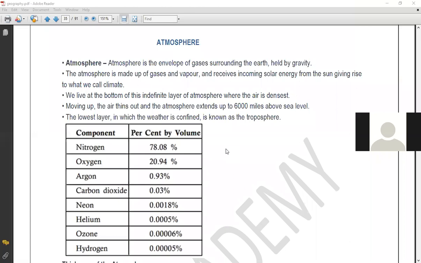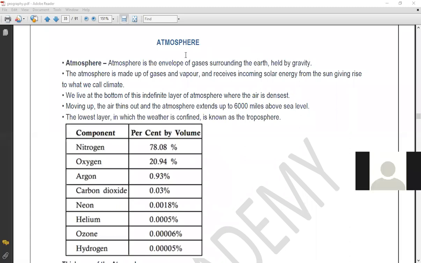In the beginning, when I was discussing the origin of the earth, I told you that in the earlier phase of the formation of the earth, some gases were released during the cooling down of the globe of fire. Not only earth, all the planets released some gases while cooling down. Some of those gases were held by the gravity of the earth as well as other planets. So atmosphere is the envelope of gases surrounding the earth. There are various types of gases surrounding the earth, and these are held by the earth's gravitational force.